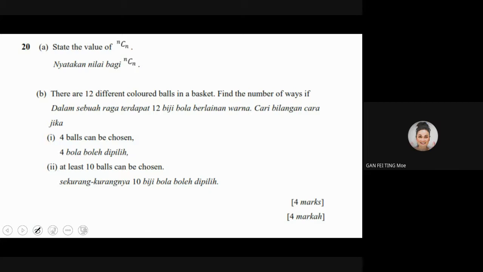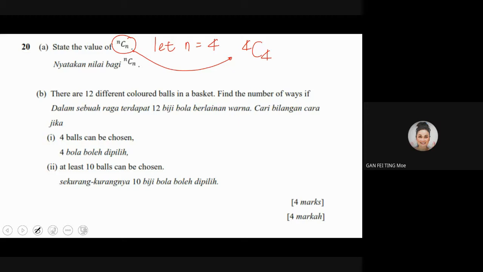If this happens during exam and you are lost, you do not know what to do, by the way, by now you should know that n is a number. You may let your n be any number. Okay, let's say you let n be 4. So this one will turn into 4C4.